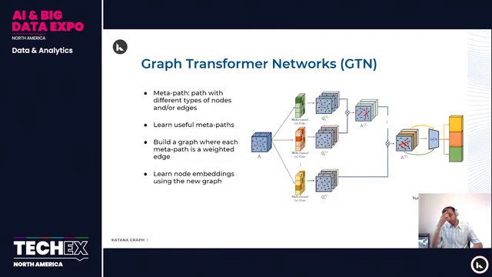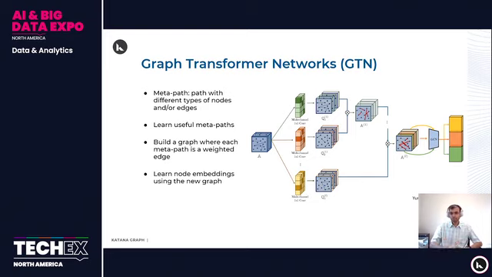Next, let's look at graph transformer networks. Typically these are applied to graphs where there are already some labels or types on nodes and edges in the graph. For example, if you consider a movie graph where there are actors, movies, directors, there are some types on the nodes. So not all nodes are the same type. In the previous case, all nodes were either products, or all papers, or all posts. In this case, there are different kinds of nodes in the same graph.